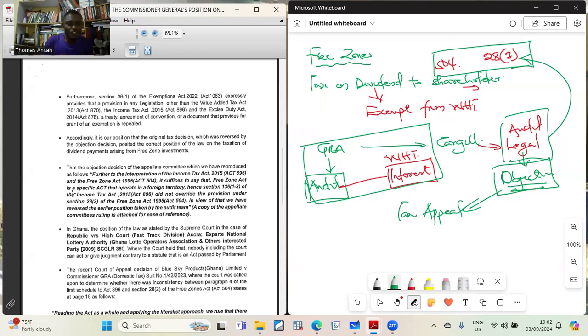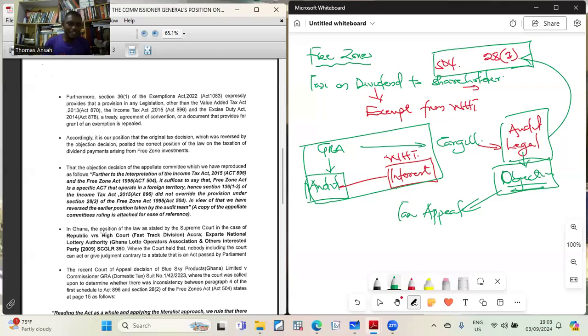They are seeing a free zone to be operating in a foreign territory because other tax laws do not affect free zone. Hence, Section 136, subsections 1 to 3 of the Income Tax Act do not override the position of Section 28, subsection 3. So they are basically saying that free zone is distinct, and therefore no law overrides it.